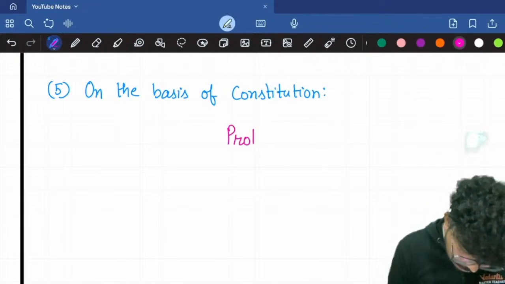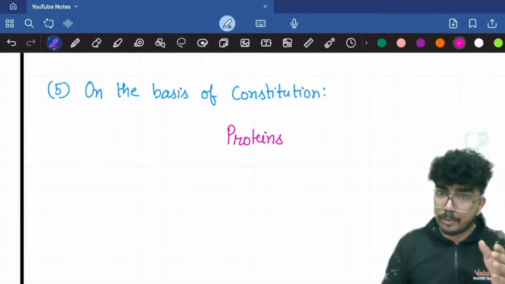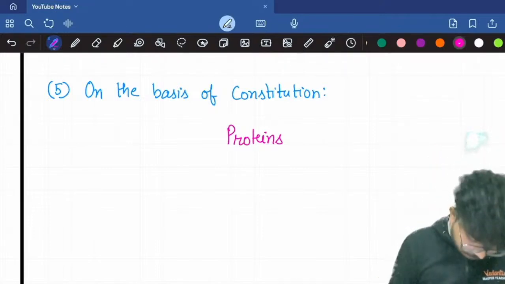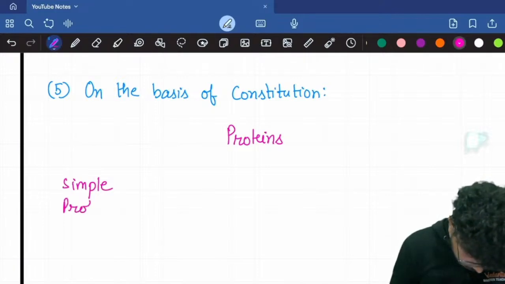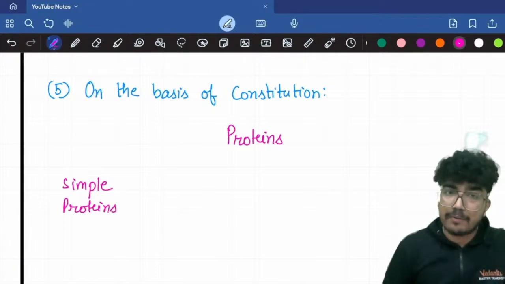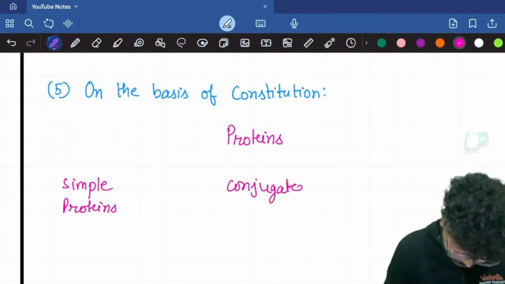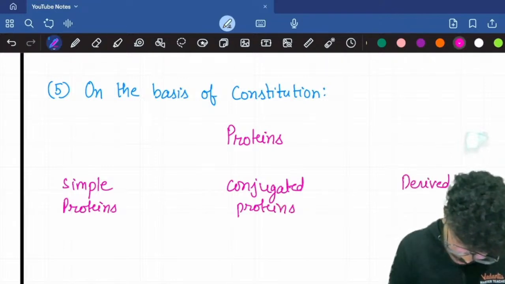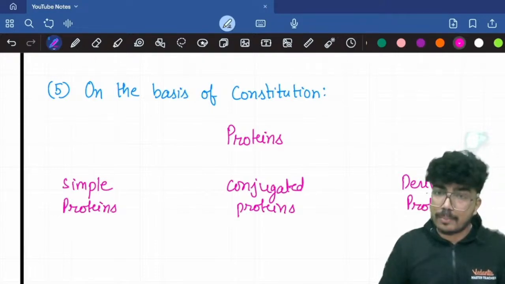You can have simple proteins, conjugated proteins, or derived proteins. Now let's talk about what are simple proteins.